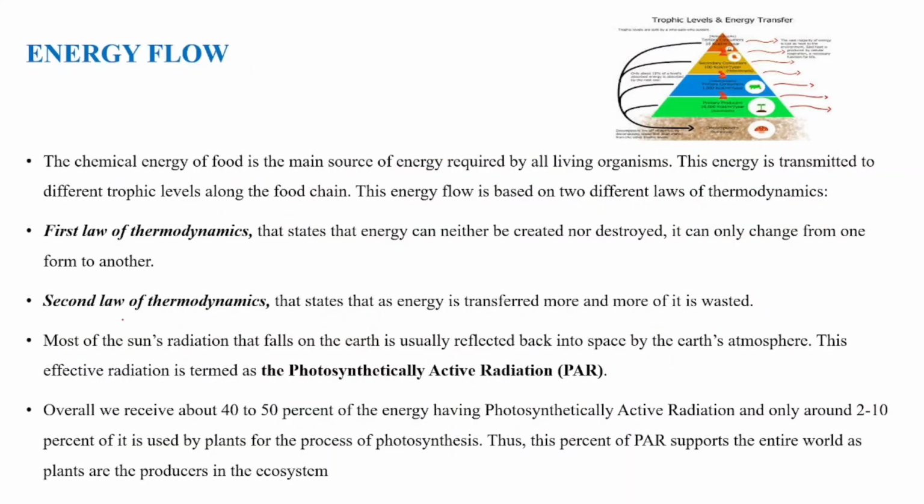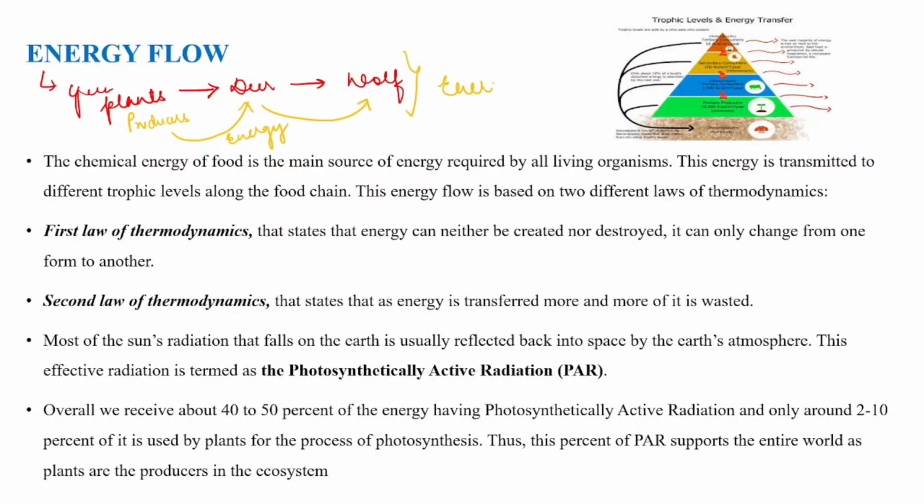Coming to energy flow. So what is energy flow? Let me explain. Suppose green plants prepare their own food, right? The green plants are eaten by deer and the deer is eaten by wolf. So what happened? The energy is transferred from one organism to another. This organism we call producers, right? So energy will go from producers to consumers and again from consumer to the next. So this is what we call energy flow. Clear?